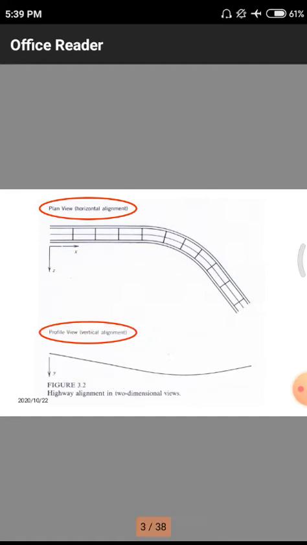In trigonometry we have these three axes. The x direction is with respect to the horizontal level, the y direction is with respect to the vertical level, so the road is inclined with respect to the vertical level. It will seem like a curve. But in the case of the first road, the total road will be in a horizontal position only. There is no vertical variation, because we are observing from the top of the road. That means it is a top view.